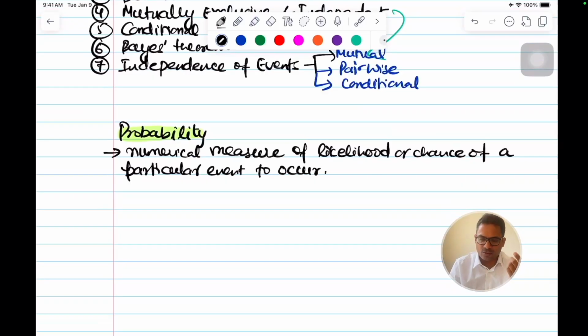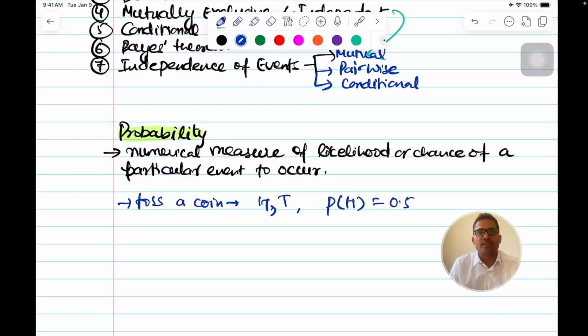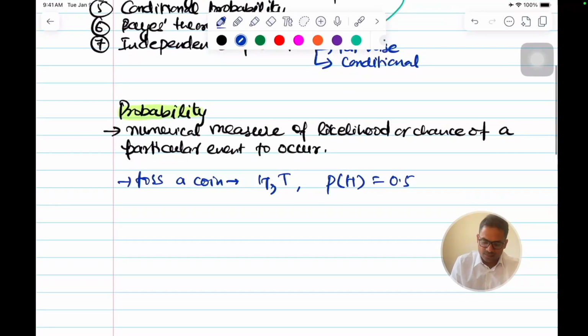For example, tossing a coin. When we toss a coin, we get heads or tails. What is the probability of head when we toss a coin? It's a fair coin, so it's 0.5. Similarly for tails. Then we roll a die, we get numbers in the range of 1 to 6. Similarly, we will define the other terms.